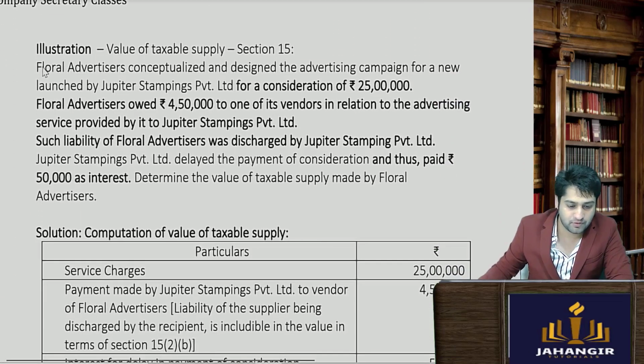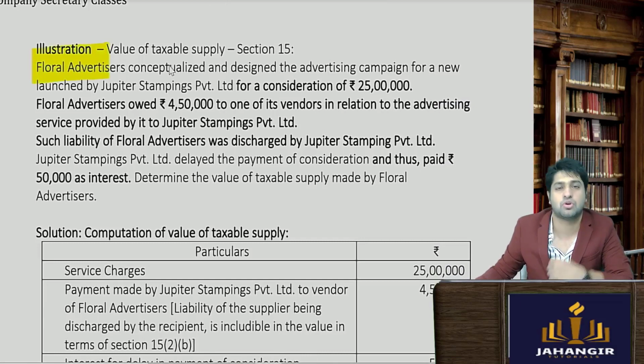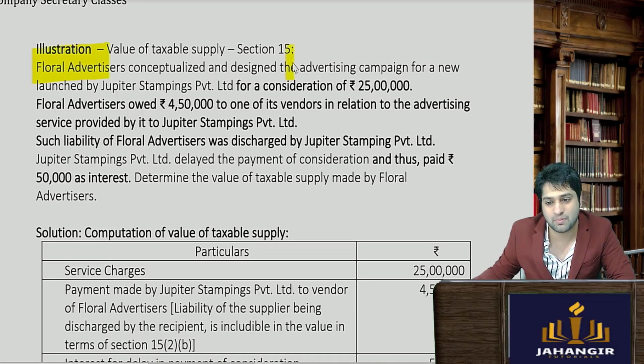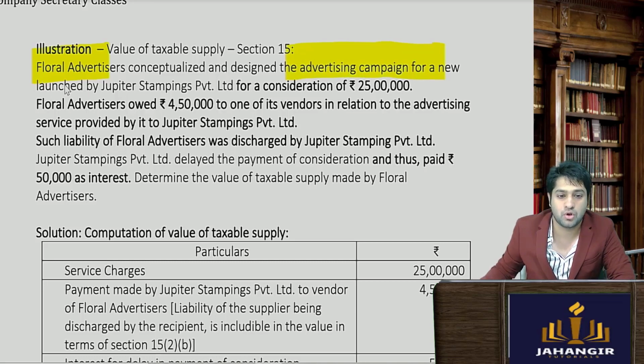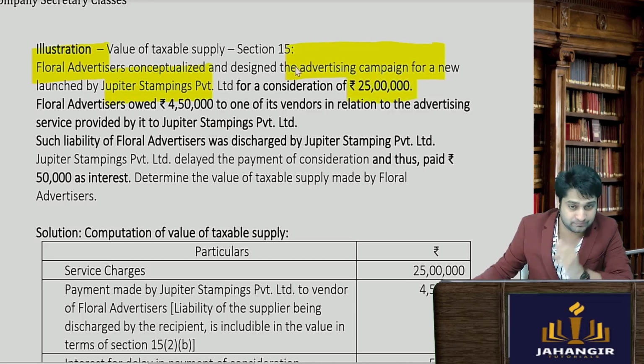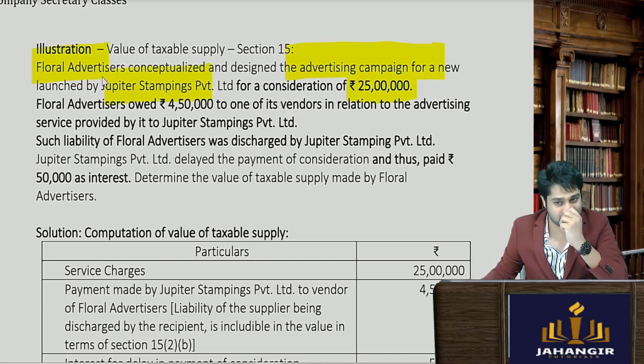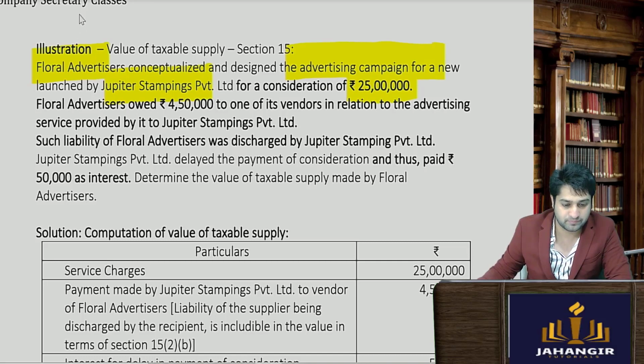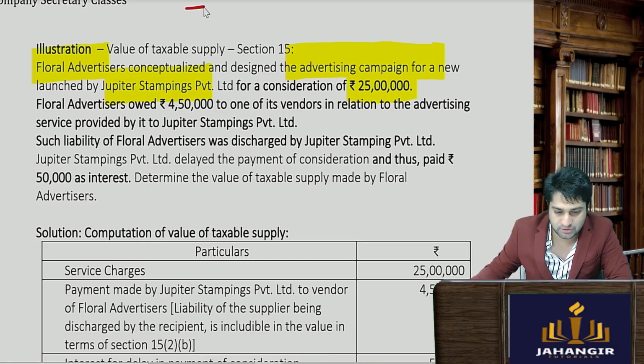Now you have Floral Advertisers conceptualize and design the advertising campaign for a new launch by Jupiter Stamping Limited for a consideration of rupees 25 lakhs. So Floral Advertisers conceptualize and design the campaign for Jupiter. So we can say Jupiter is the recipient and we have Floral the supplier of services.